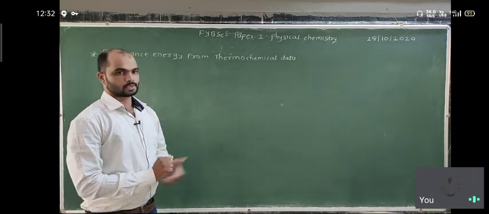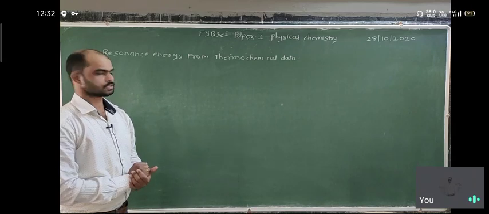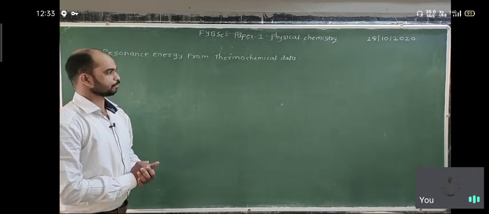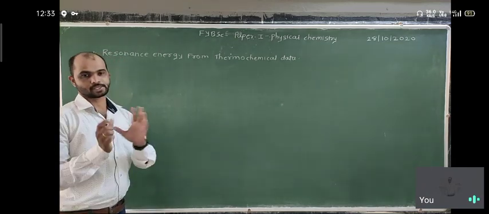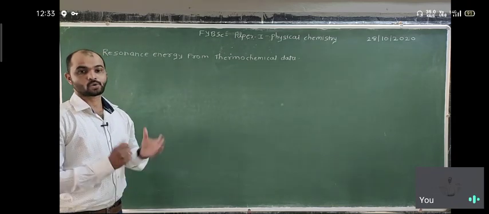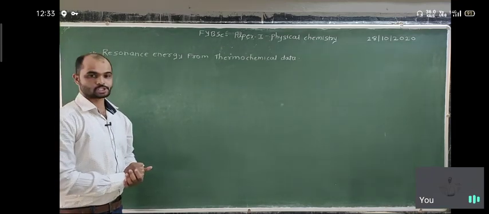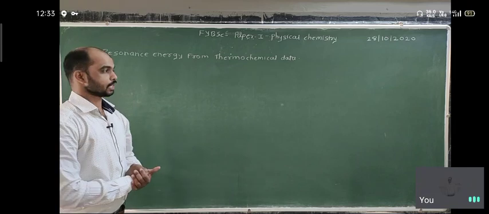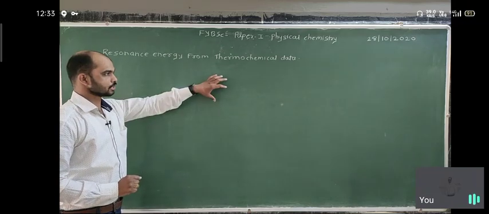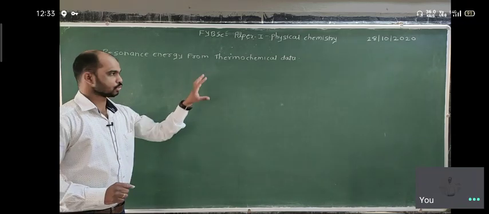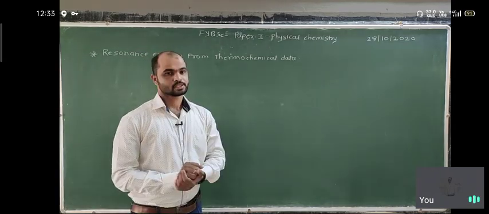Here we're going to understand how resonance energy is obtained from the thermochemical data which is already provided or given to you. So what is the resonance energy? It is the energy difference between two electronic states. One is a localized state, meaning localized bonding, and the second is when there is a delocalization of the bonds, meaning electrons. At that time there is a change in energy. So localized electronic state and delocalized electronic state, the energy difference between them is the resonance energy.